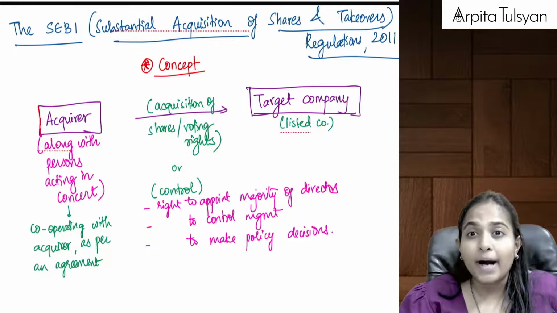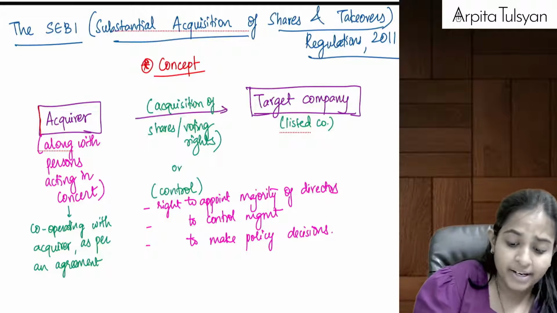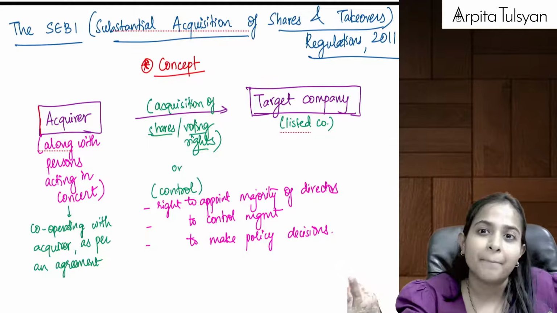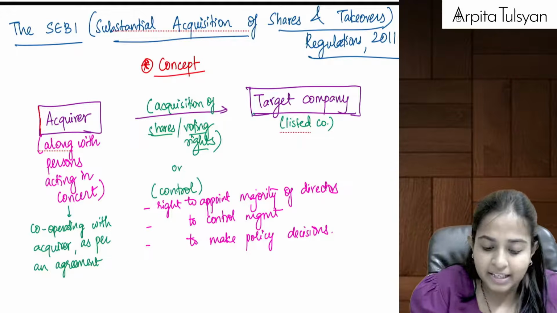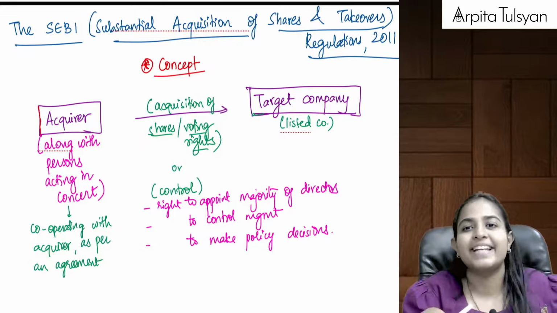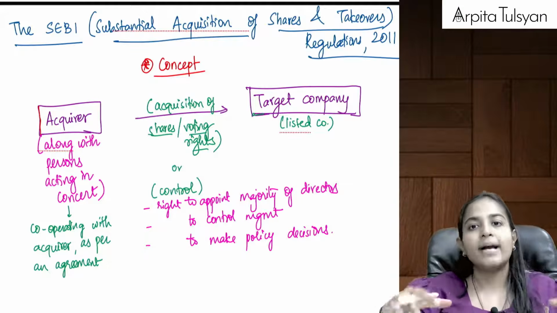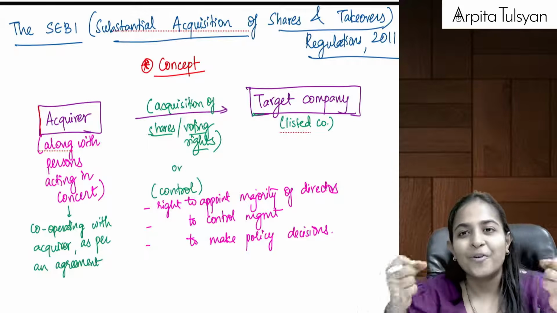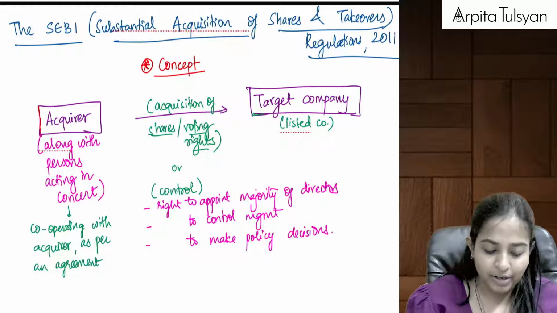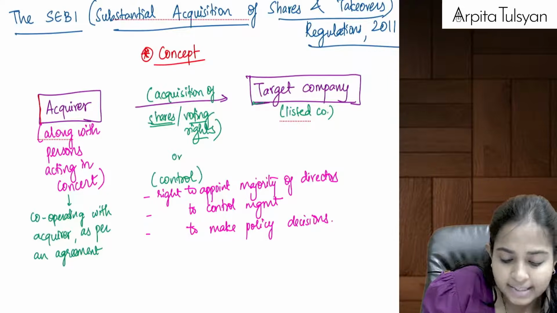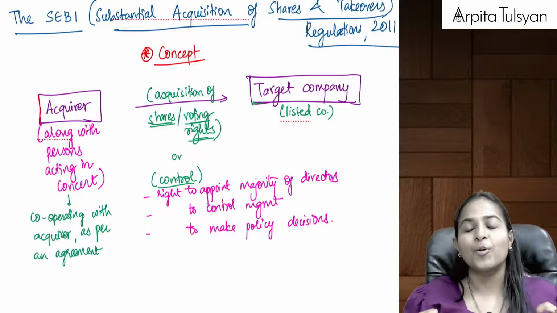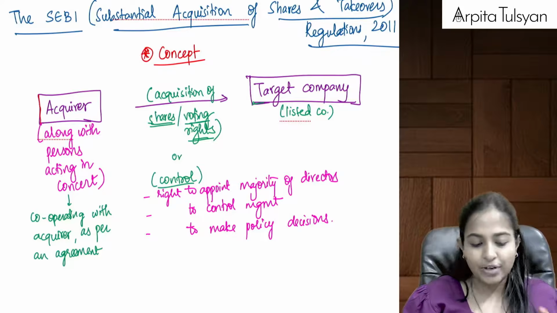I want to acquire what? Some shares, or some voting rights, of which company? Of some other company. That other company will be called the target company, and if that company is a listed company, then only these regulations will be applicable. So the acquirer wants to acquire some shares and voting rights in the target company. Then in that case, SAST regulations will be applicable. Either I want to acquire some shares or voting rights, or I want to acquire some control in that target company, then these regulations will be applicable.